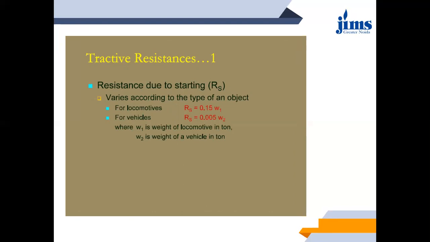That means for locomotives, it is taken as RS equal to 0.15 W1, and for vehicles, it is taken as RS equal to 0.005 W2, where W1 is the weight of the locomotive in ton and W2 is the weight of a vehicle in ton.